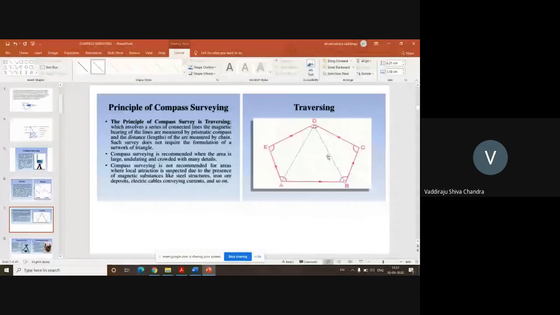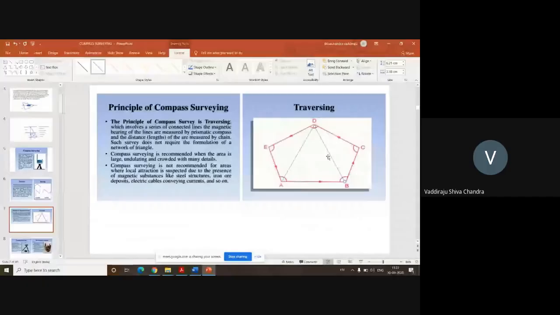So the principle of compass surveying is traversing. We are going to move around the area to be surveyed, and we are going to fix some points from where you will be measuring the distances as well as the angles. Once these 2 are measured, then it is simply your office work where you will sit in the office, recall all your equations, what is the area of a triangle, what is the sine rule, what is cosine rule, and you'll calculate the distances. So that is the principle of compass surveying.